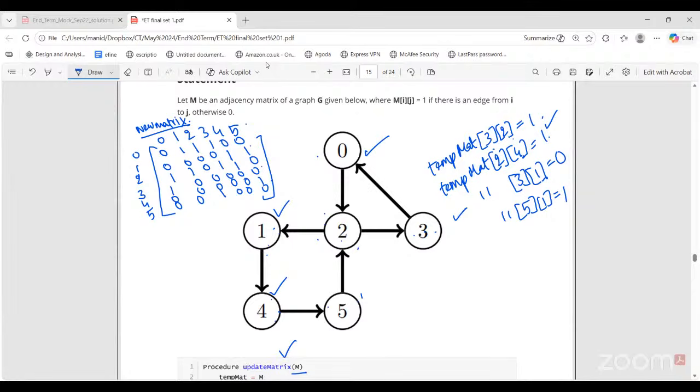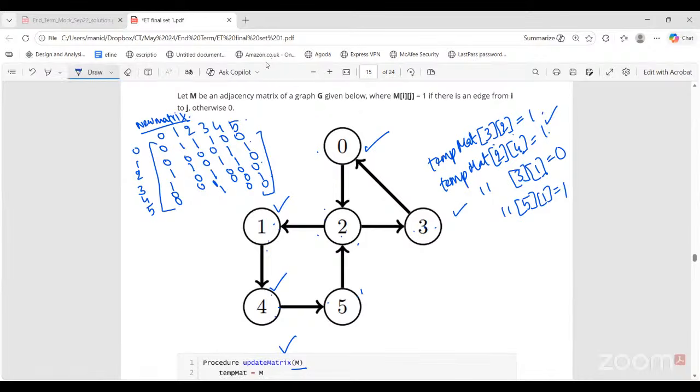For node 3, I can reach node 2 directly. Previously, I could only reach node 0. So node 2 is now having entry 1. So the 3, 2 entry is 1. For node 4, I could reach 5 directly. Now I can also reach 2 directly via 5. So for node 4, this 2 entry is now set to 1. And finally, for node 5, I could only reach node 2 directly. Now I can reach 1 and 3 as well. So the entry for 1 and the entry for 3 are also updated. So this is the new matrix.